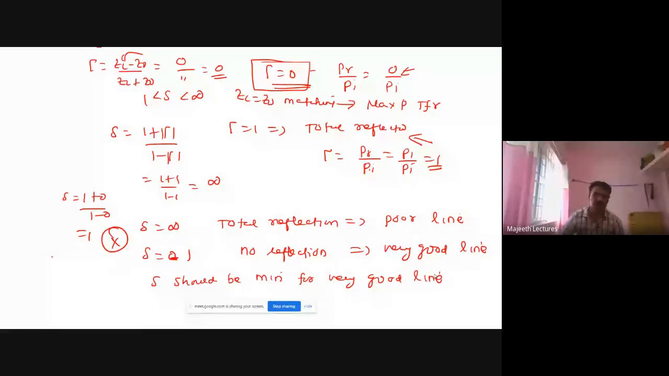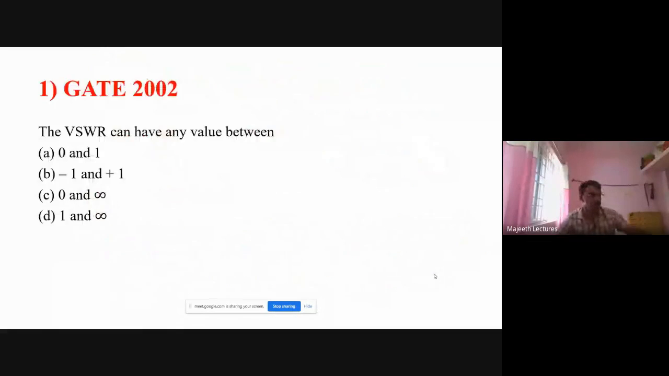Next, we will solve some problems in VSWR. What is the first question? It is a very, very easy question. It asks what value VSWR can have. Just now we saw it varies from 1 to infinity. So simple.